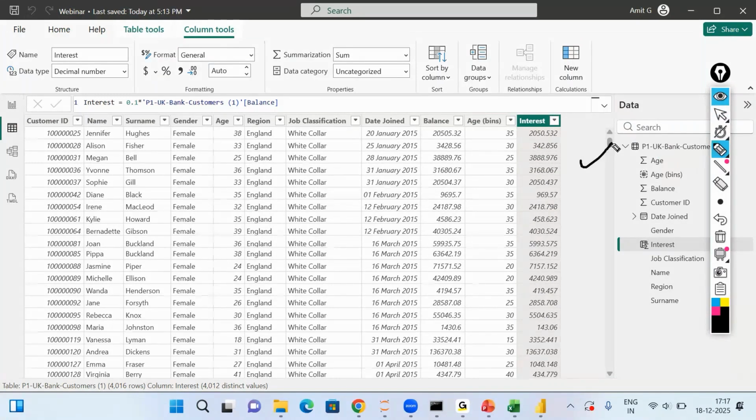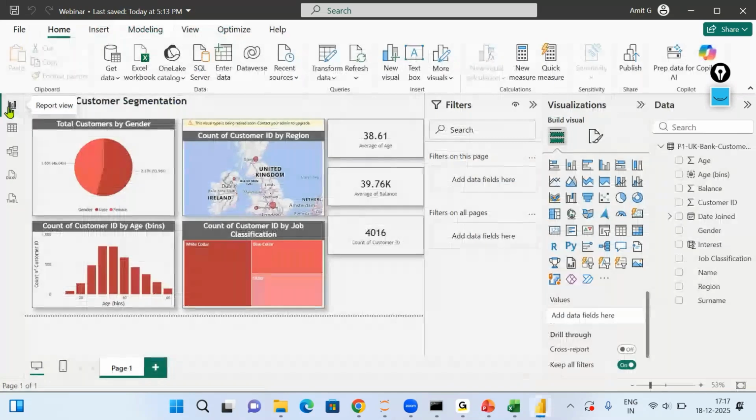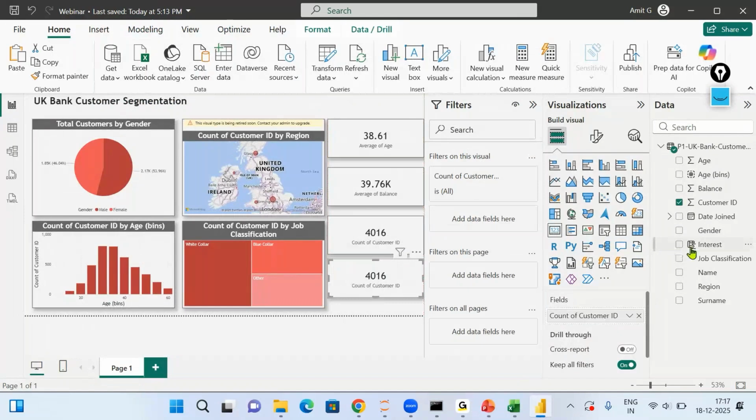You can see this field has a different icon to help you understand that it was calculated within Power BI. Now we have added this new field, and if you want to consume it, say I want to create a card in which I would also like to show the average interest that we have paid.